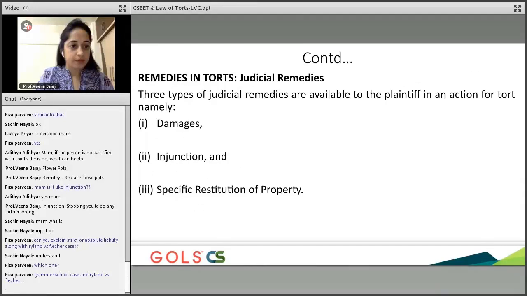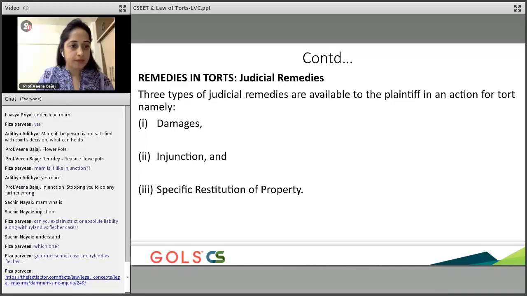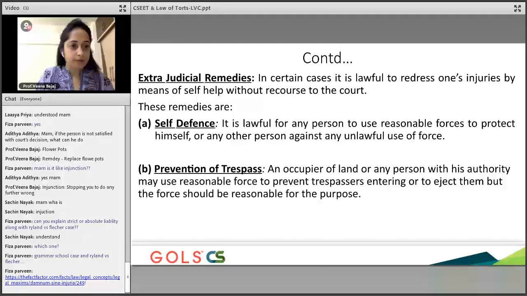Okay, guys. What are the damages or remedies that one has? As I told you, in case of a law of torts, it's unliquidated damages, which is decided by the court of law. But there are these overviews. It could be either damages, that is, you will get a remedy. You get an injunction. Injunction means to stop a particular action, and then there is a third remedy, which is called specific restitution of property. Okay, we'll look at that case law. We'll just finish this first.